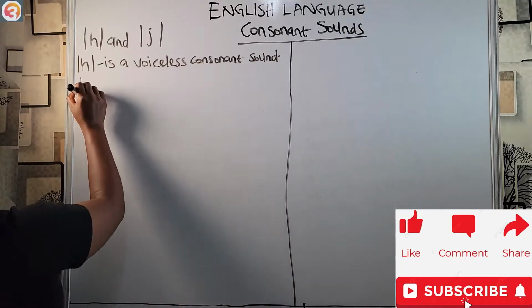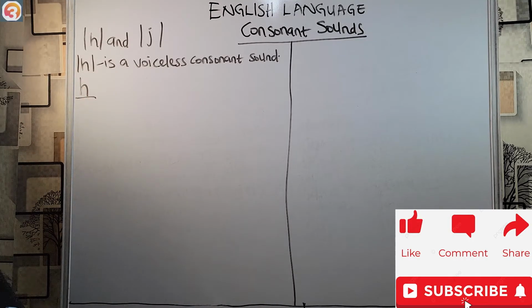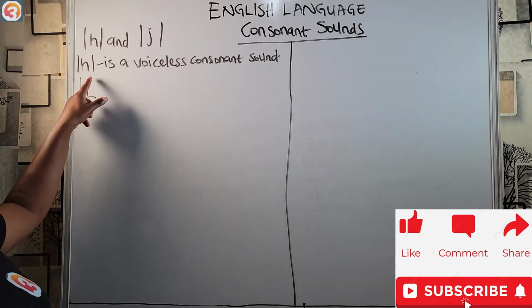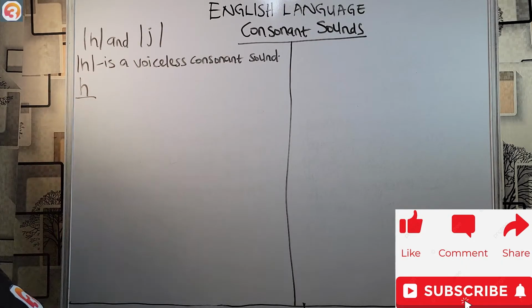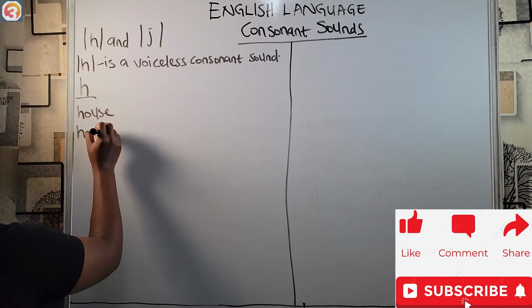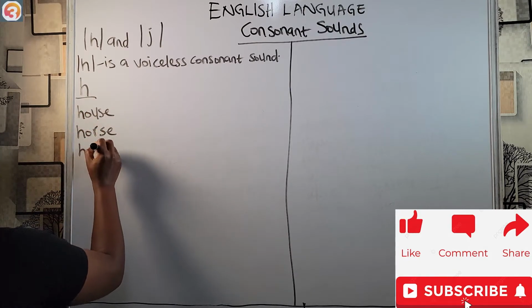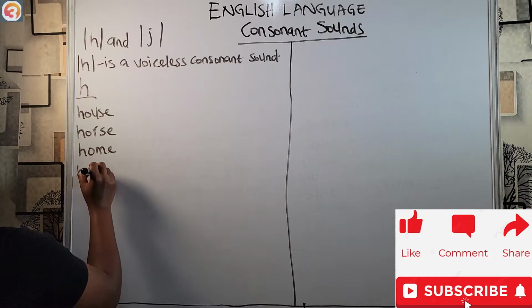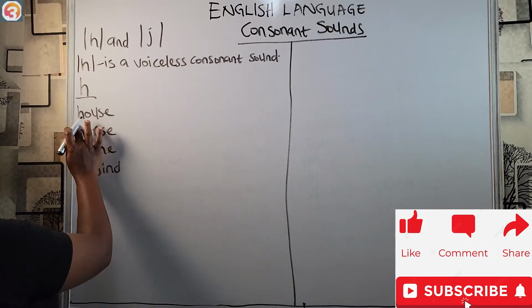And it can be found in words containing letter H. This voiceless consonant sound can be found in words with letter H, as in house, horse, home, behind. Words like this.